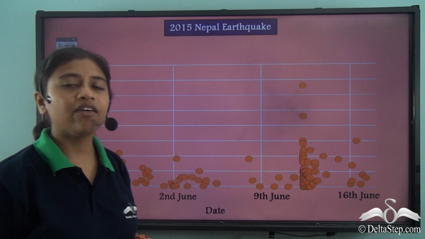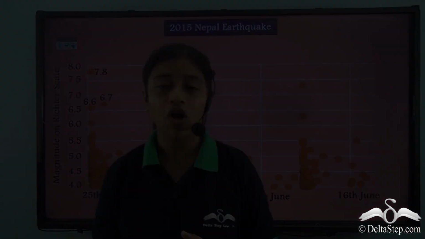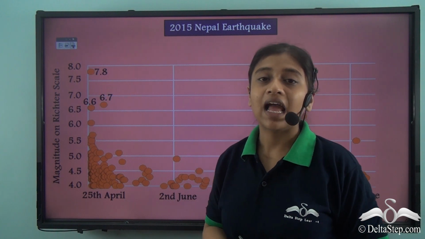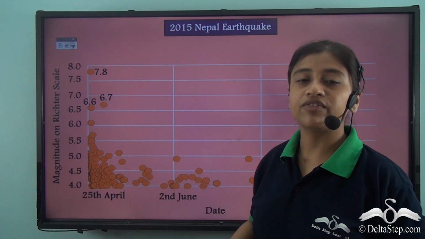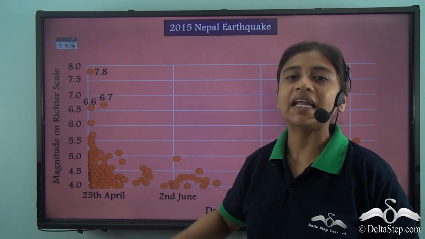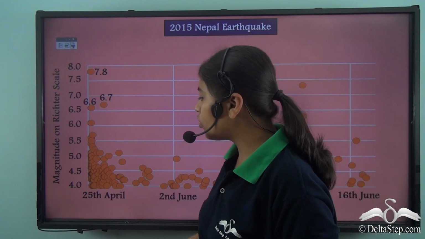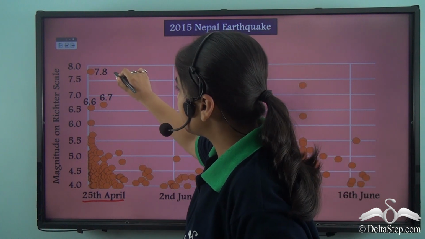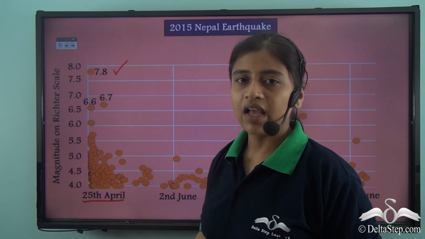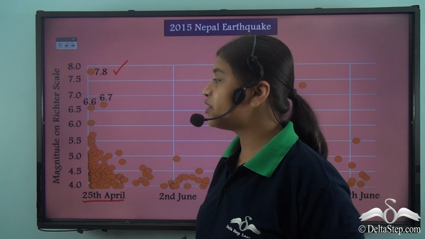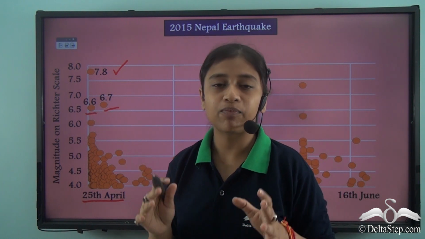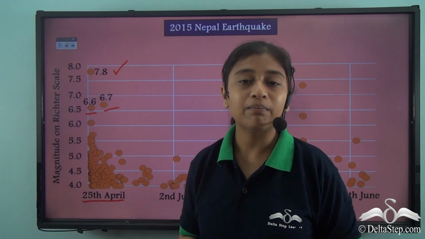So here we have a graphical representation of the earthquake that took place on 25th April 2015 and then the aftershocks that were felt for several days from the main day. We can see that on 25th April, an earthquake of 7.8 magnitude was felt. Right after that, on the same day, we had two other intense aftershocks of 6.6 and 6.7 magnitude.